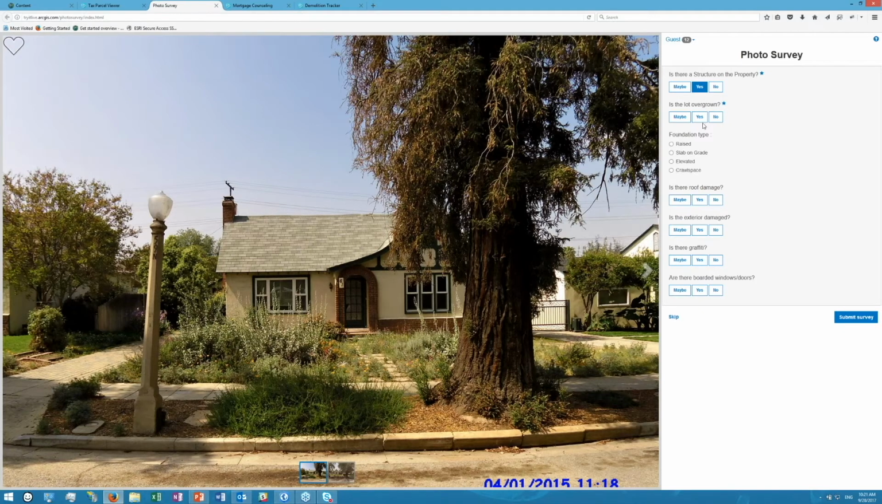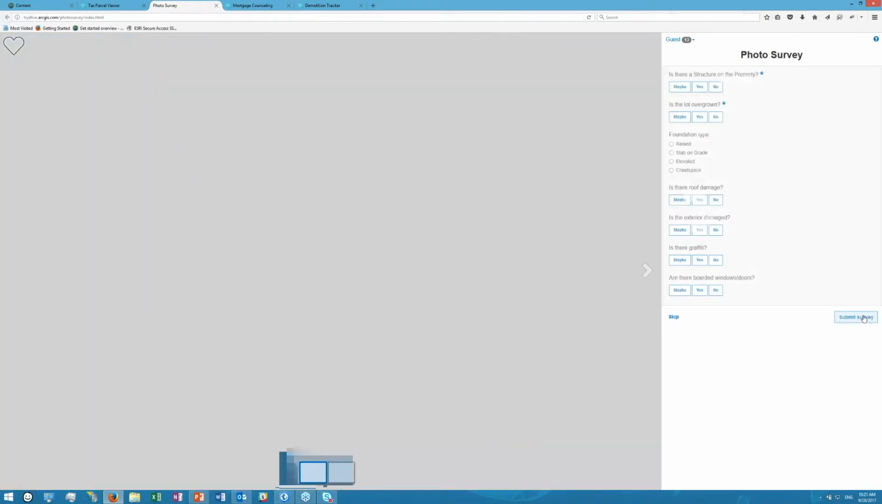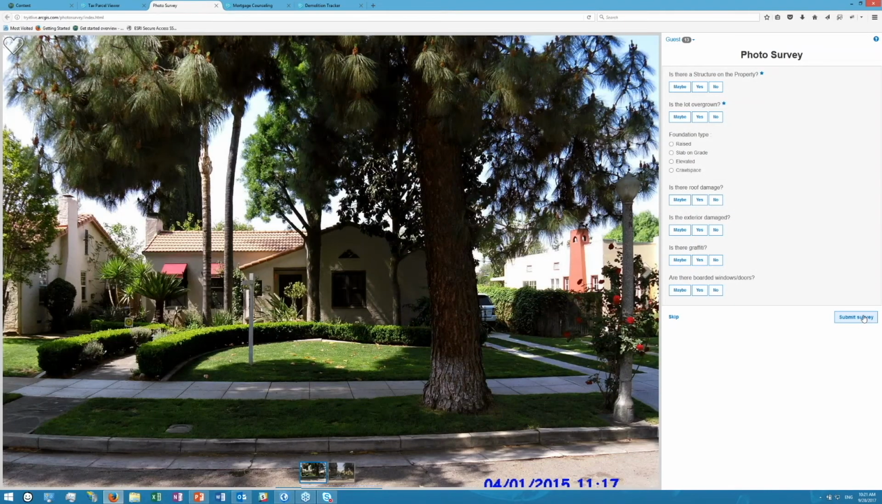So is there a structure? Yes. Is the lot overgrown? Maybe. What kind of foundation exists for the property, if you don't have that inventory? Is there any roof damage, exterior damage, graffiti, or boarded windows? And this survey can actually be crowdsourced. So if you want to open up this application to citizens within the community to help you do this very focused property survey, you can do that. And that's called Photo Survey.